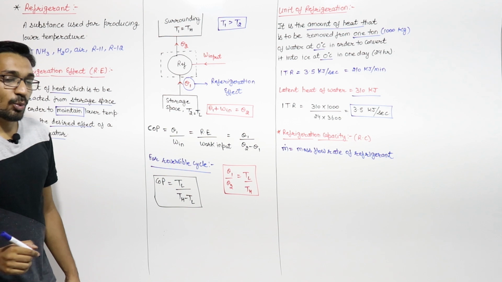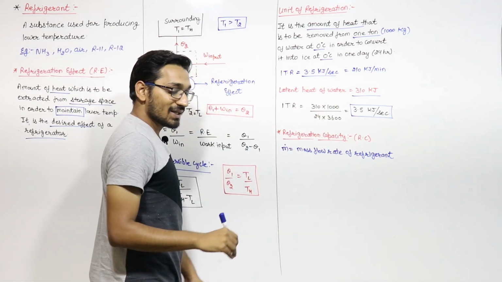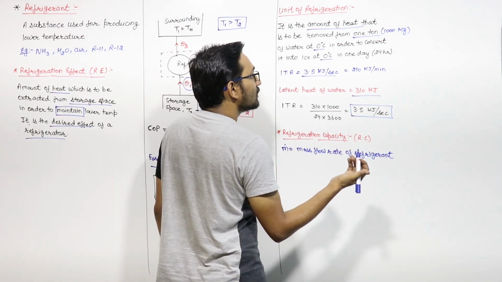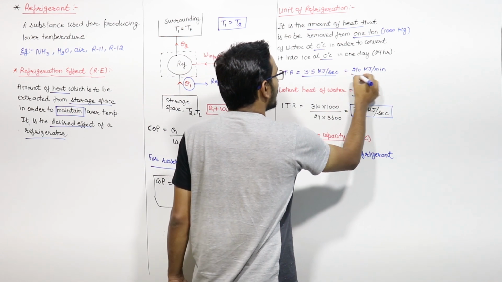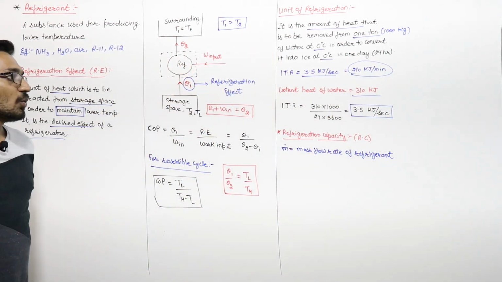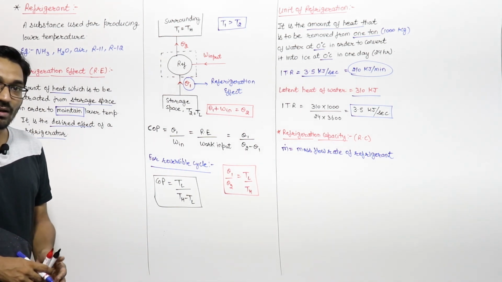So we can say that 1 ton of refrigeration is equal to 3.5 kilojoule per second, or you can say 3.5 kilowatt, or if you say kilojoule per minute, then it is 210, multiply it by 60, so it will be 210 kilojoule per minute, right? So this is known as 1 ton of refrigeration.